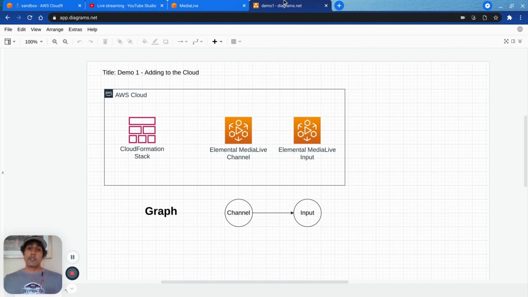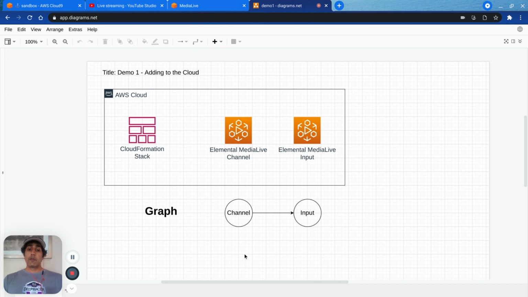I added what was necessary to the cloud with CloudFormation. I added one channel and one input with CloudFormation code, and we're going to go over that code in a second. Now, there's something really important to remember. When we use CloudFormation to add to the cloud, it remembers what I added in a graph.